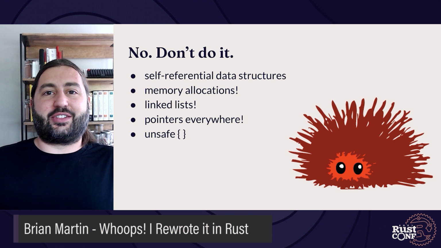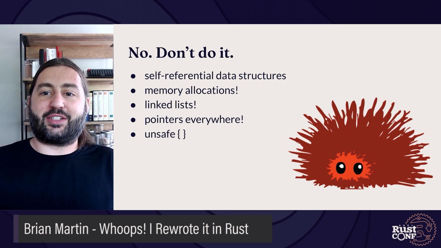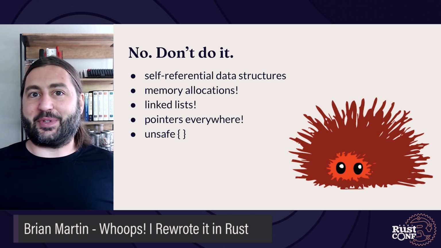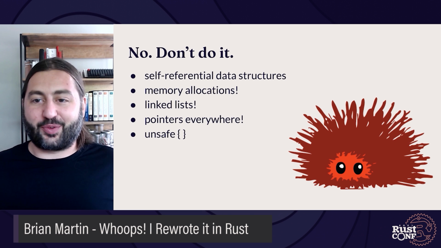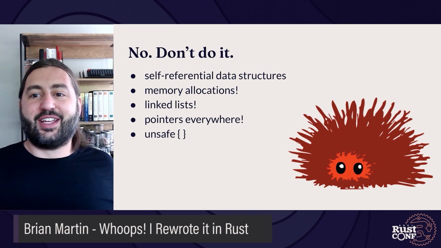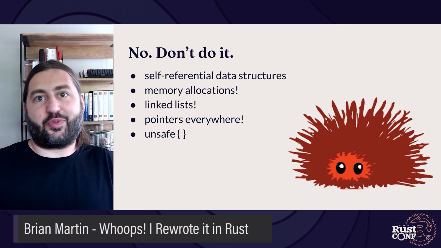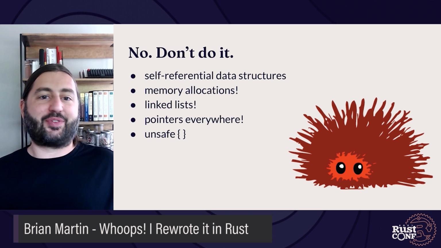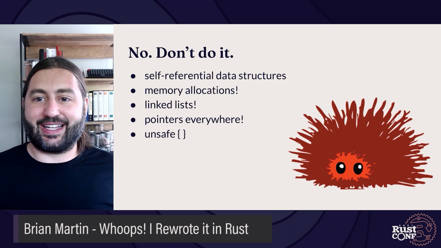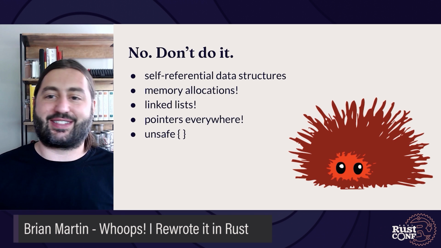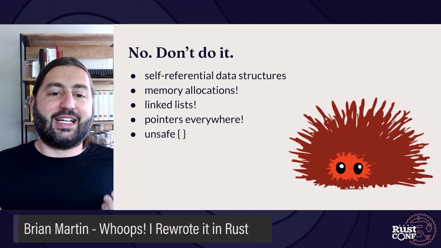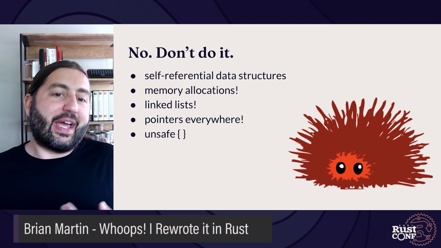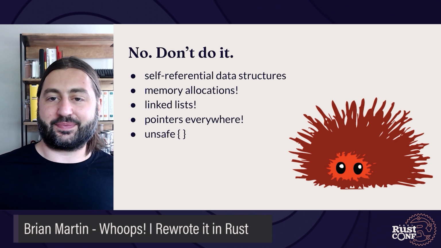The storage library essentially winds up being this place where we run into all sorts of things that aren't super easy to do with Rust. We have self-referential data structures and managing memory allocations to avoid external fragmentation. We've got many linked lists, pointers all over the place, unsafe code everywhere. It just didn't seem like the right thing to do.